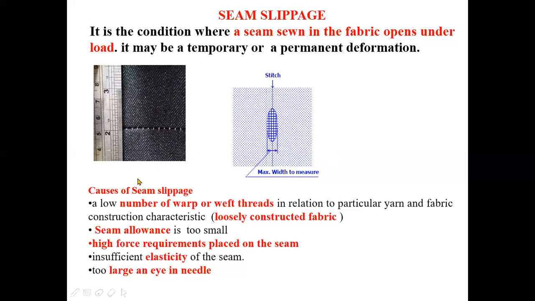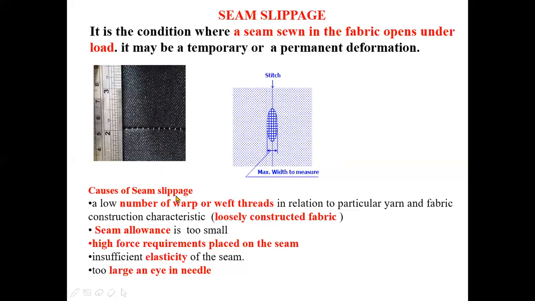And how do we measure the degree of seam slippage? We will measure the degree of seam slippage by measuring the maximum width of the seam. Here it is shown vertically, the seam line is vertical, but anyway, it doesn't make any difference. What I mean to say is that the seam opening is defined as the maximum width of the seam which was opened.